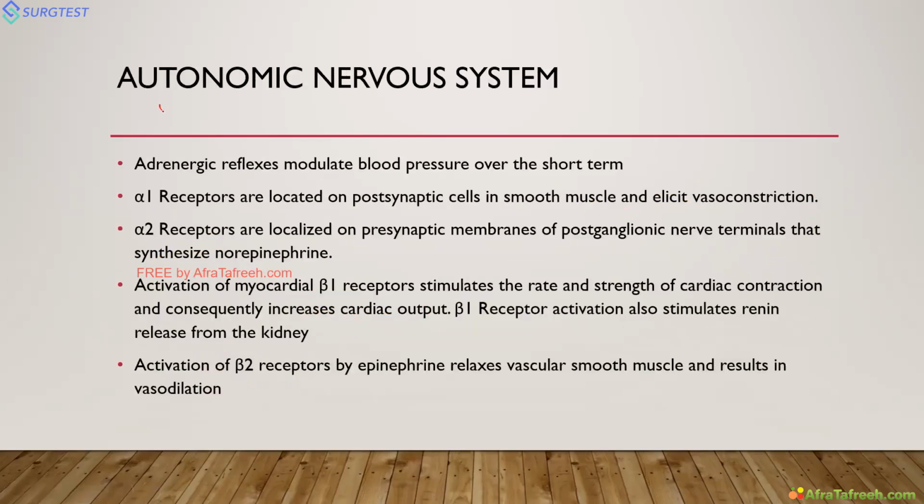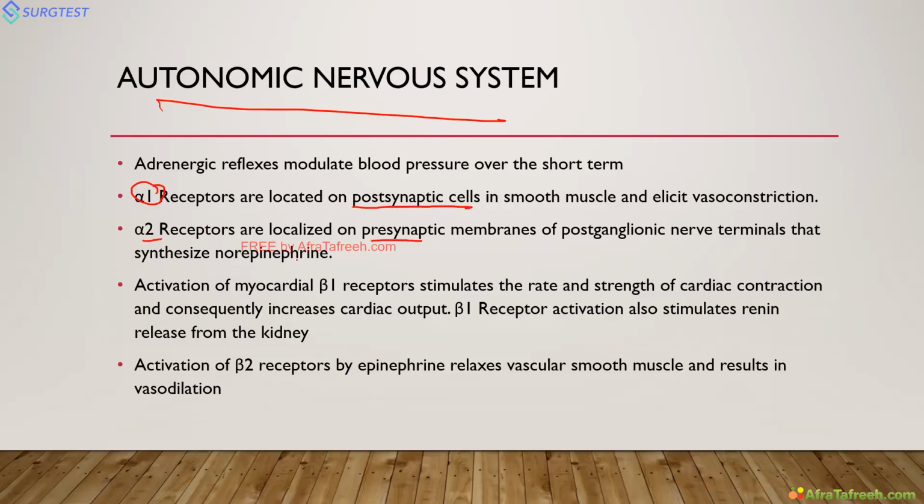Next important is the autonomic nervous system. Autonomic nervous system modulates blood pressure over the short term and also in the long term. There are receptors, alpha and beta. In this, alpha 1 and alpha 2 are there. Alpha 1 receptors are mainly located on the postsynaptic cells, so they are vasoconstrictive. But alpha 2 receptors are located on the presynaptic cells.